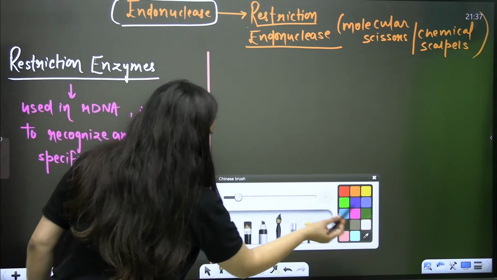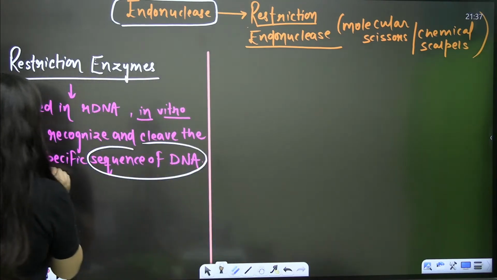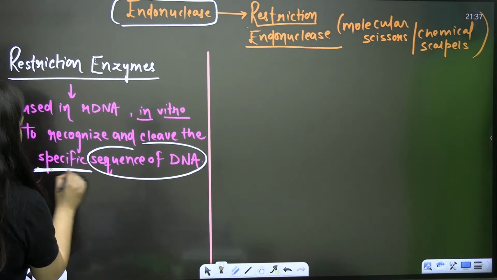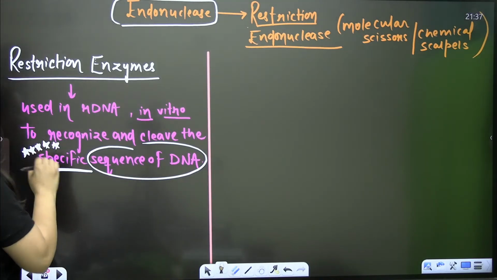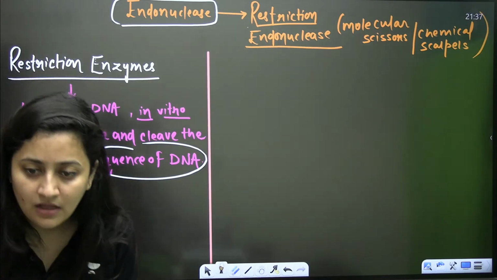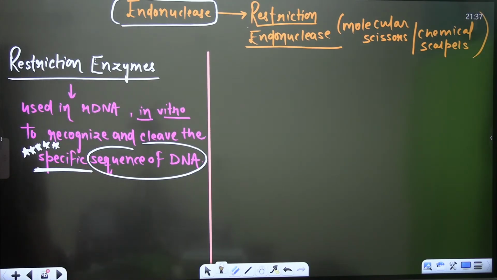As per NCERT, this word specific sequence is very important. It cannot cut randomly. It will recognize a specific sequence and only then will it make the cut.